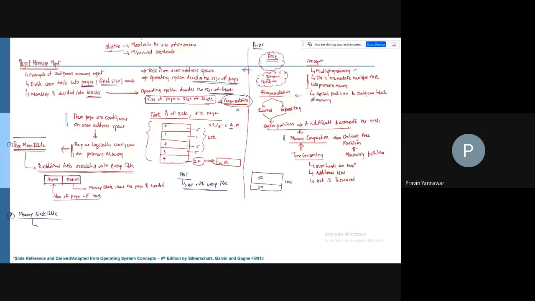This memory block table is associated with the entire memory, right? And this has a structure like: you have a block number, right? Then page.